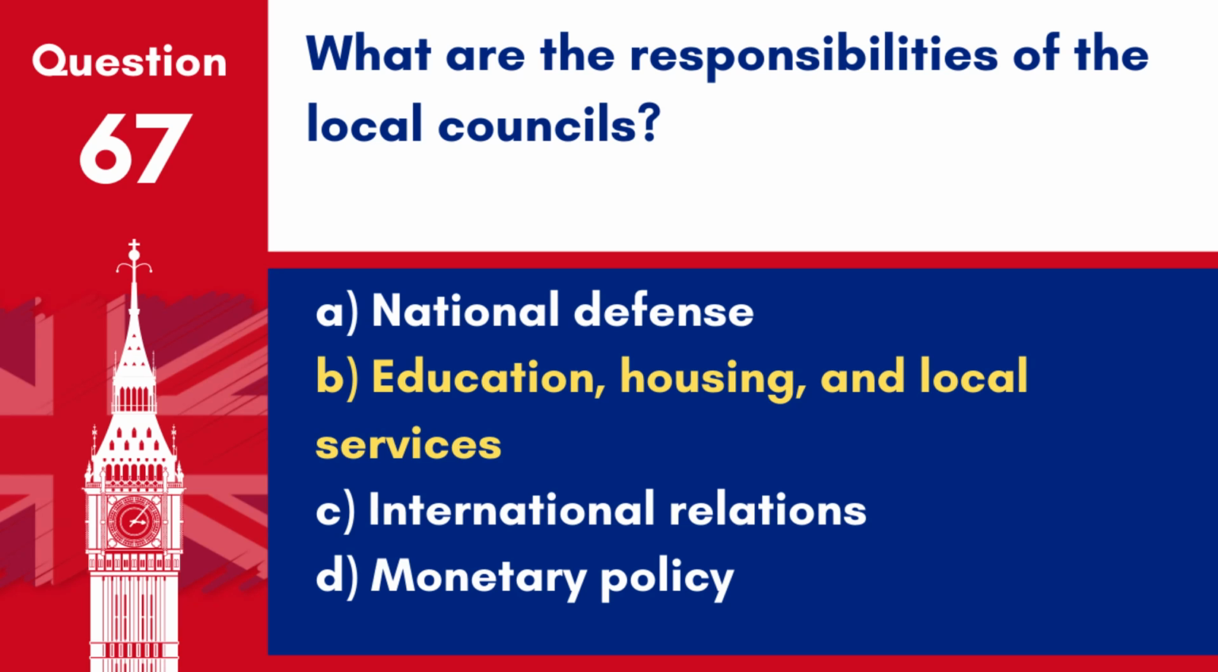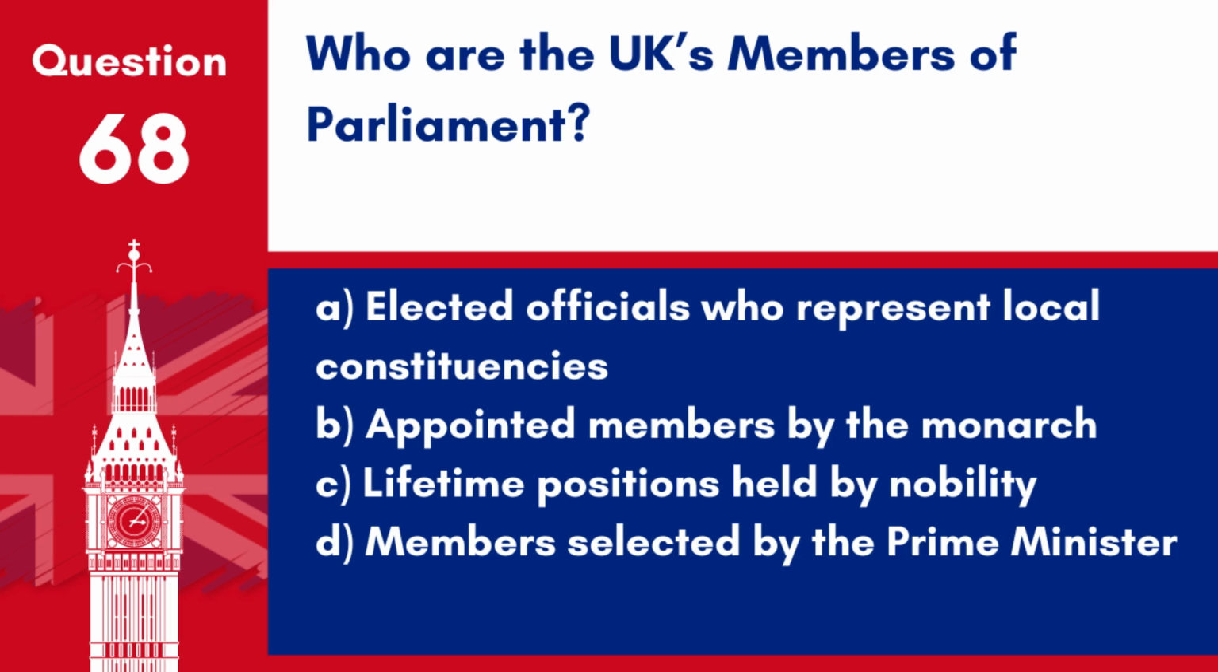Answer B. Education, housing and local services. Local councils in the UK are responsible for providing services such as education, housing and local transport. Question 68. Who are the UK's members of Parliament? A. Elected officials who represent local constituencies. B. Appointed members by the monarch. C. Lifetime positions held by nobility. D. Members selected by the Prime Minister.